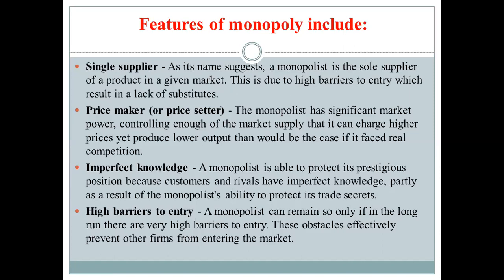So in our perfect competition, the price was made by whom? The price was made by supply and demand. And in perfect competition, their feature was being price takers, not price makers, right? But in monopoly, firms are price makers, not price takers, okay? And next one is imperfect knowledge. They produce their own goods and they only sell them, yeah? No, in monopoly, they are putting their own prices.